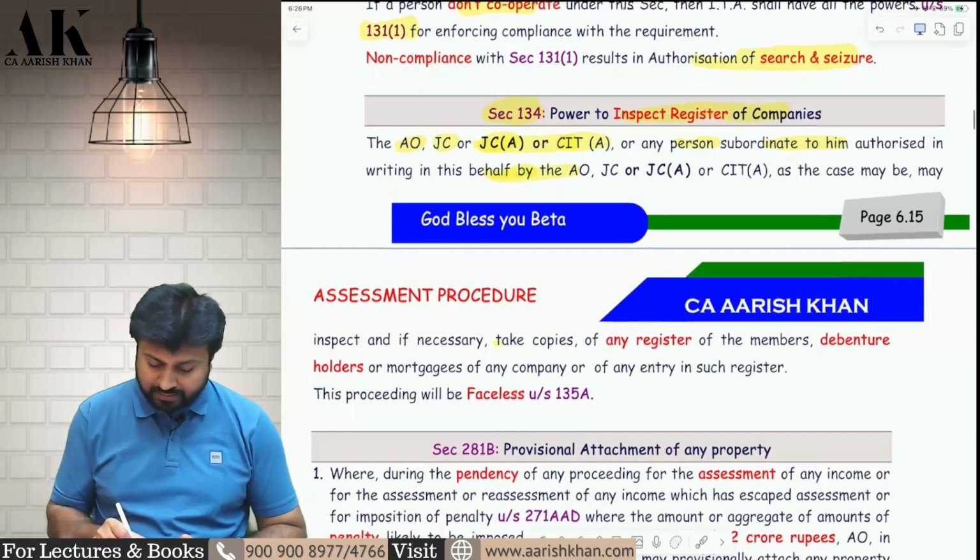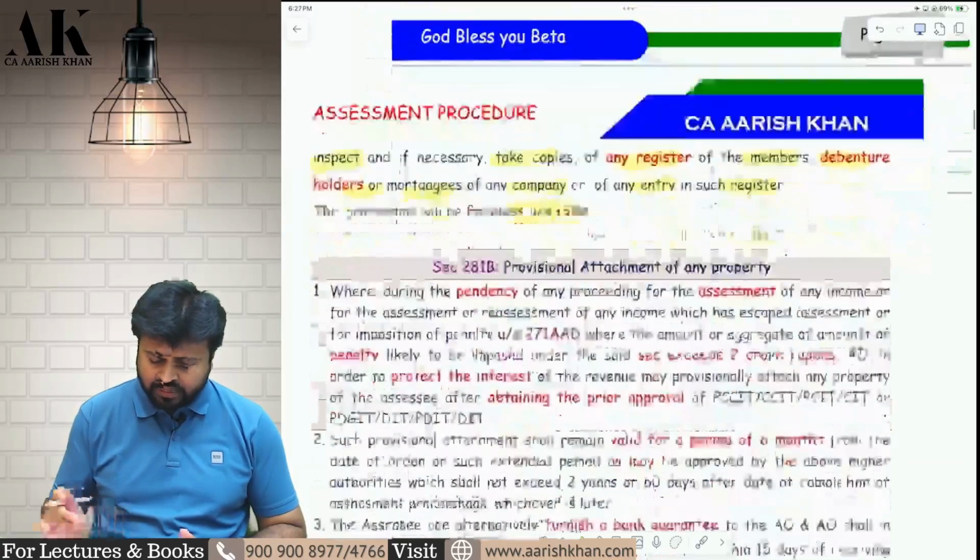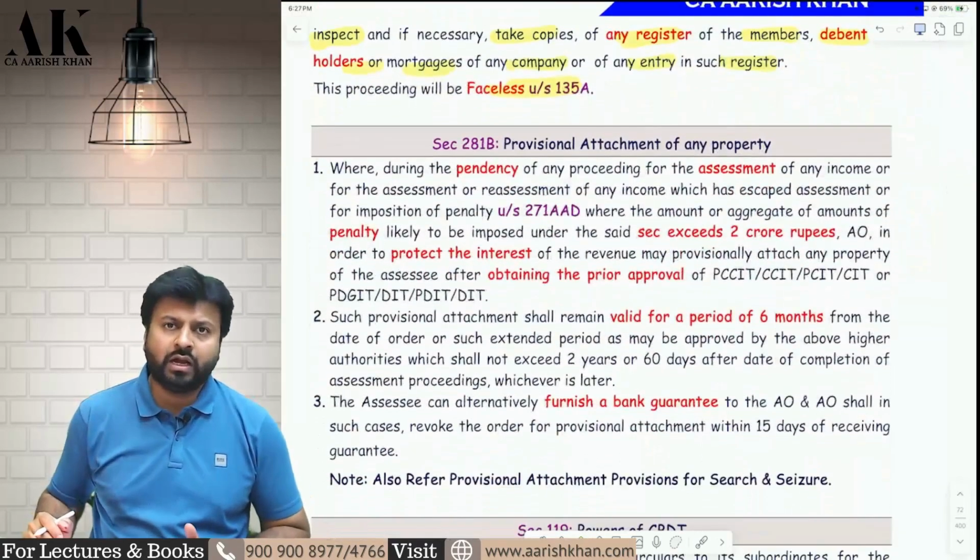Now they can take copies of what? Registrar. They can inspect registrar of members, debenture holders, mortgages of any company, or of any entry in such register. This will also be done faceless nowadays.